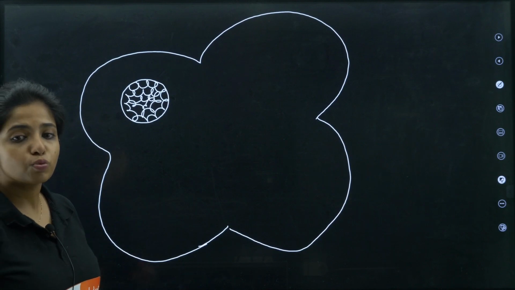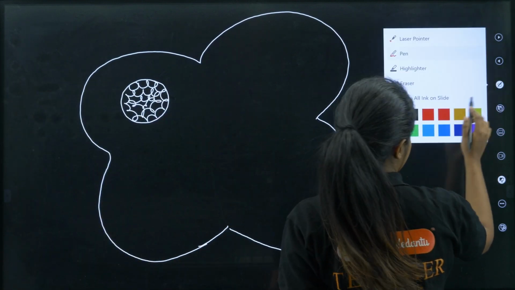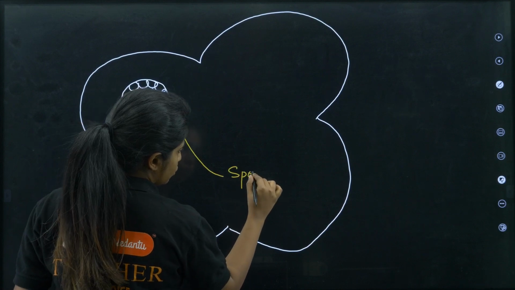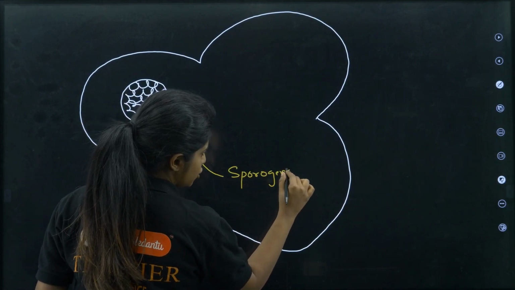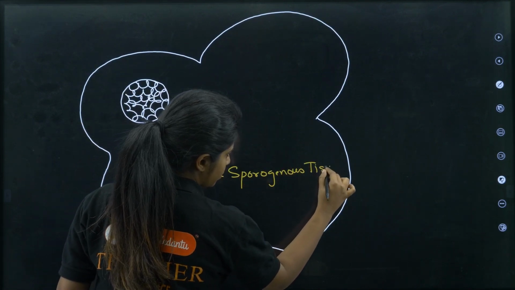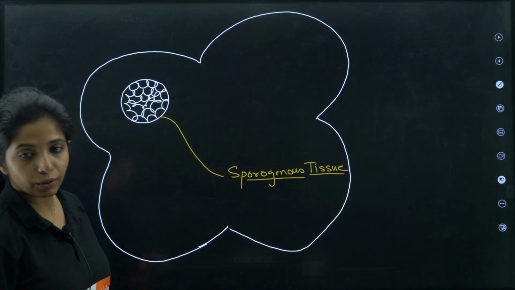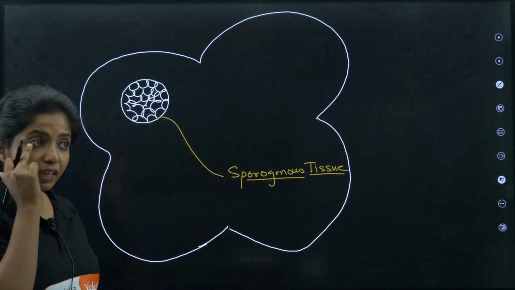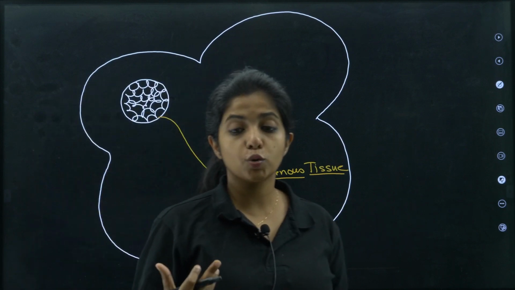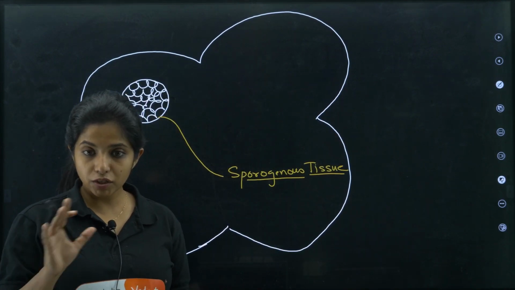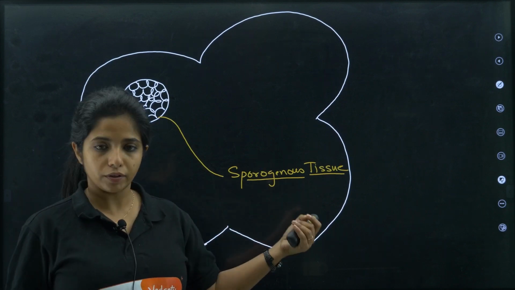It forms the sporogenous tissue. We are going to label it. Sporogenous tissue. Each cell of this particular tissue has the ability to give rise to what? The male gametophyte, that is pollen grains. Okay, it is not the pollen grains, it is going to give rise to pollen grains.